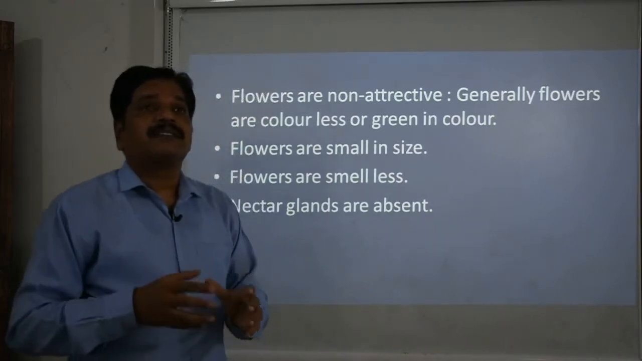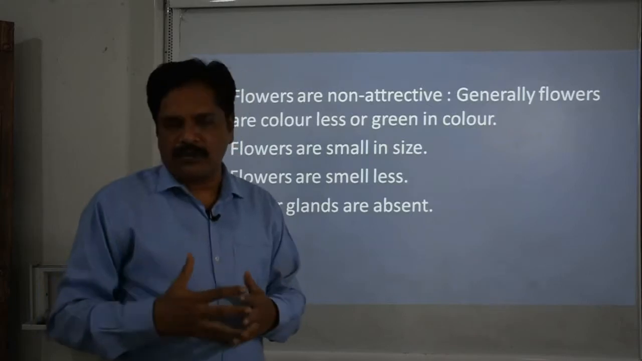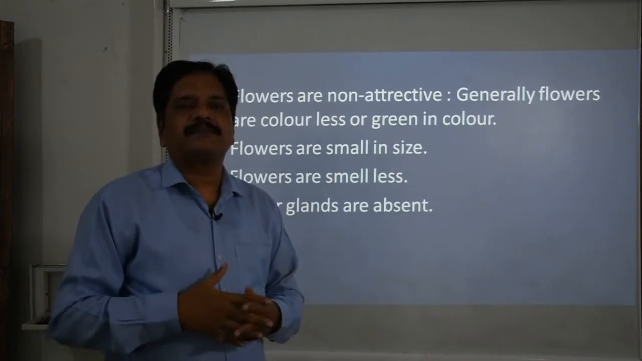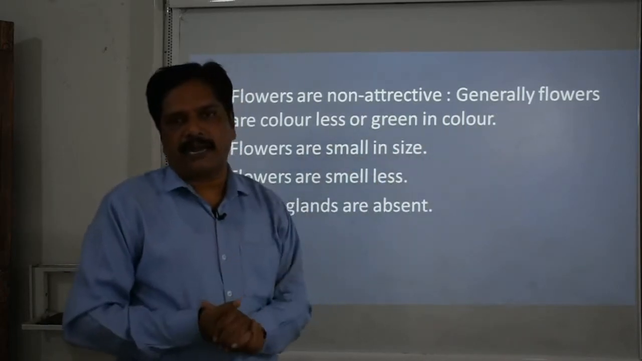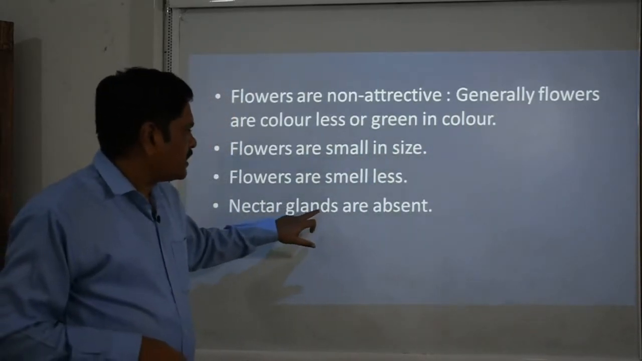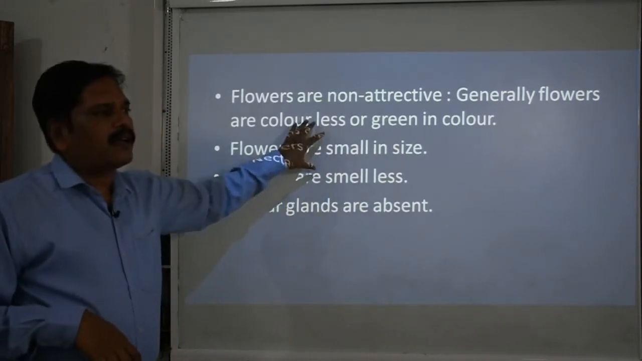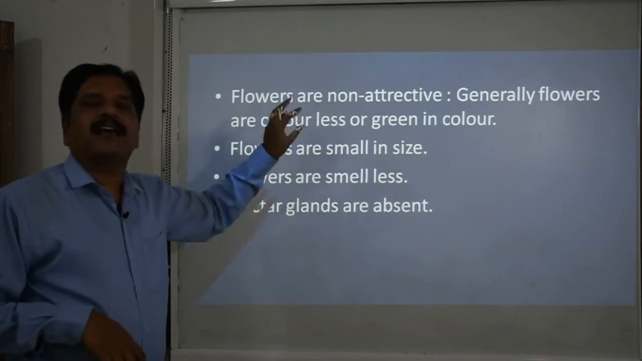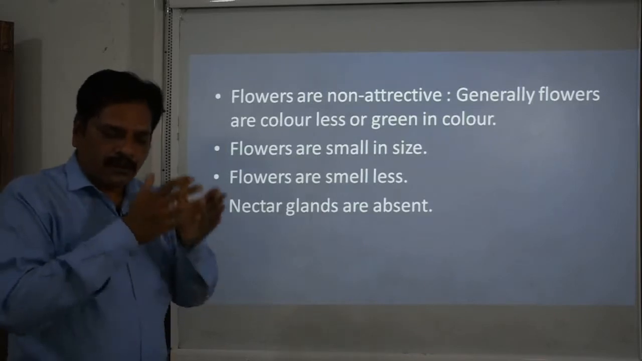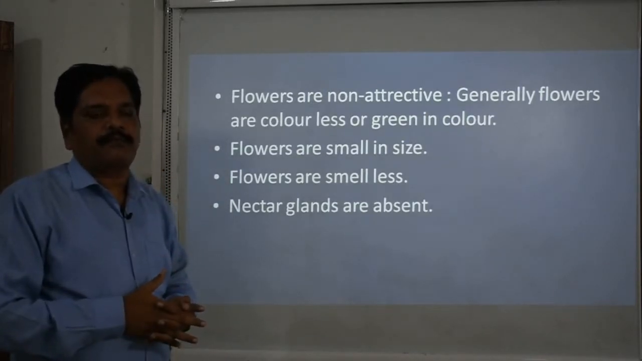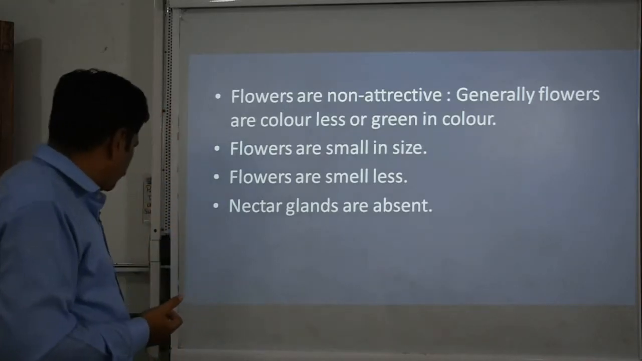You know that nectar is one of the most important agencies during entomophily. Insects roam from one flower to another only in search of nectar. So in these plants, the nectar glands are absent, the flowers are colorless, non-attracting and small in nature, and they go inward, that means inside, in the internal part of the plant. This way they avoid the possibility of cross-pollination.